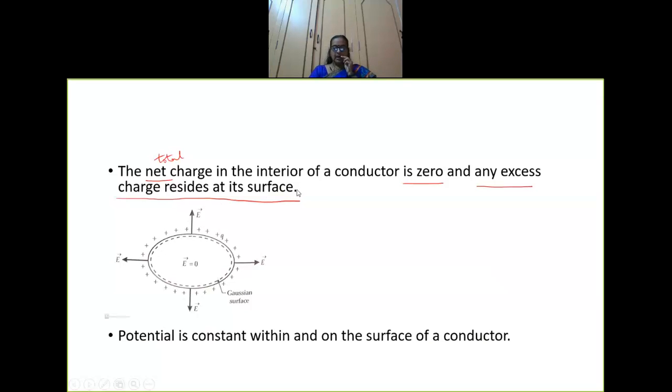Now I have drawn a Gaussian surface. Look at the dotted lines. The dotted lines represent the Gaussian surface.